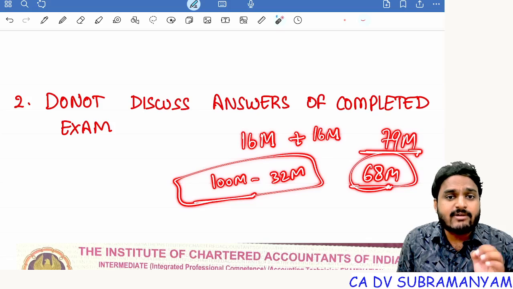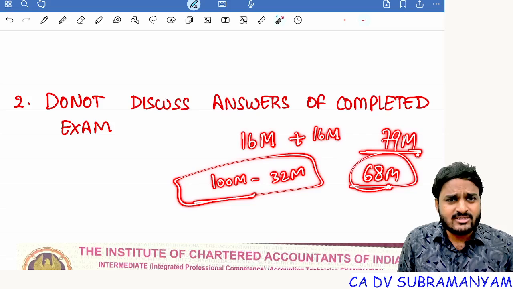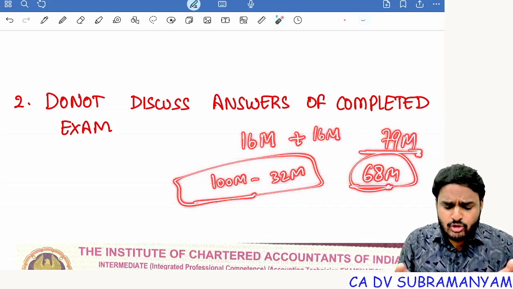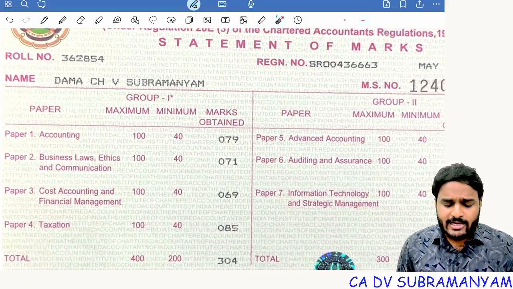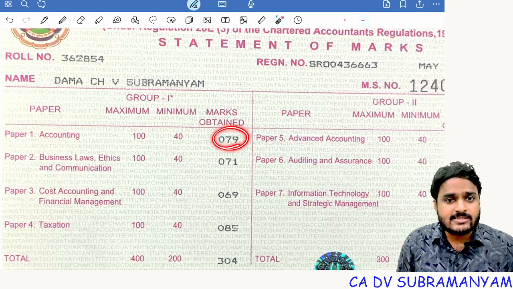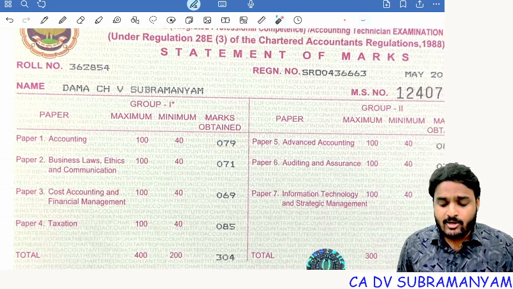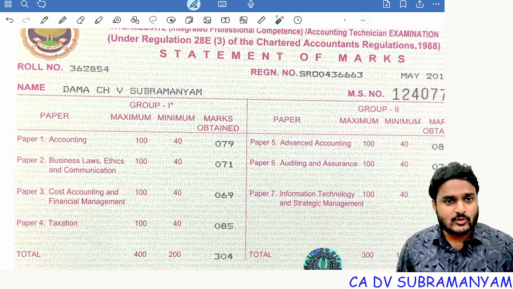Stepwise marking is available. For all working notes, for each and every point, you will get mark. Understood? Even if your final answer is wrong, don't worry. First of all, don't discuss answers of completed exam. Even if you discuss, don't get demotivated with the wrong answers. Every point, every step you will get mark. Let me show you my result card. CA Inter, paper 1 accounting, I got 79 marks. Understood? And in CA Inter, I got All India rank 27 also.